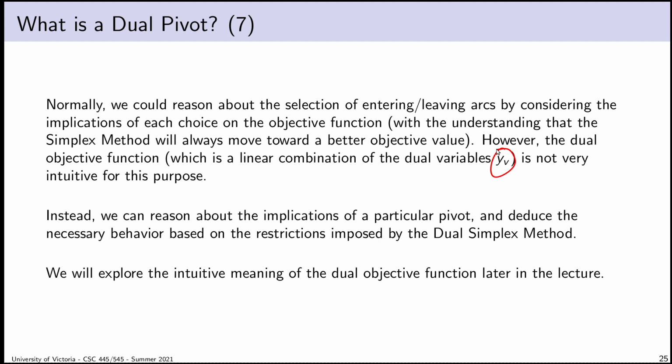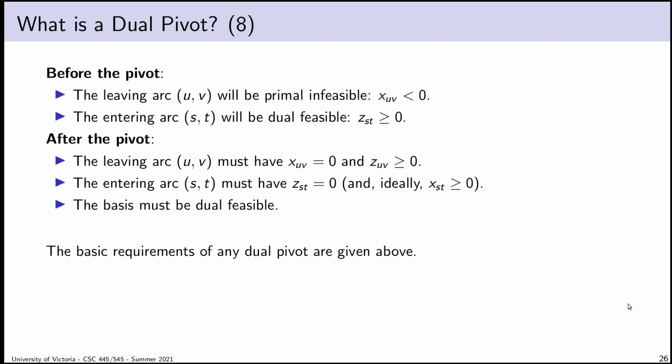Now, that said, somebody owes you an explanation of what the dual objective function really means. So I will talk about that. I am going to talk about the meaning of the dual problem later in this lecture. I'm really excited to finally get there, hopefully in the next hour at some point. But for the sake of deriving our dual pivoting procedure, I don't think it's that productive just yet.